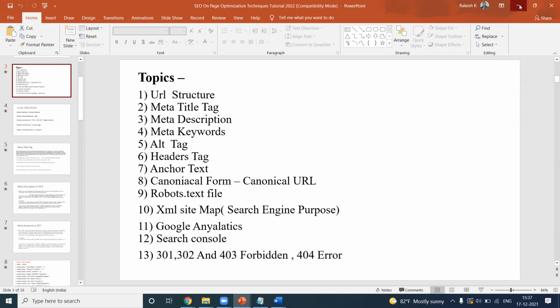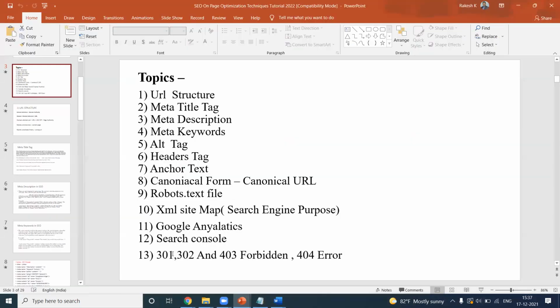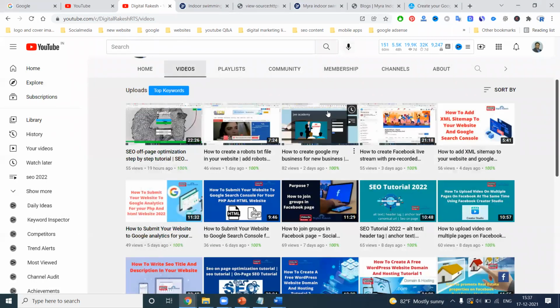in the Google Analytics option. There are also a lot of questions about when to use 301, 302, 403, 404. They are useful when you redirect one page to another page.